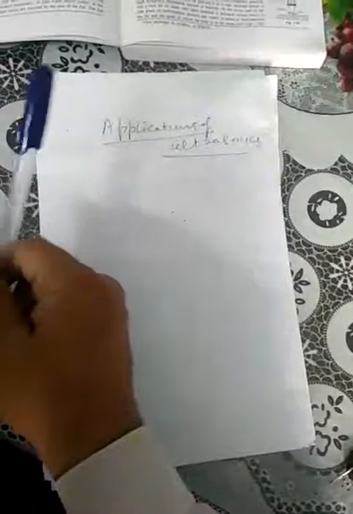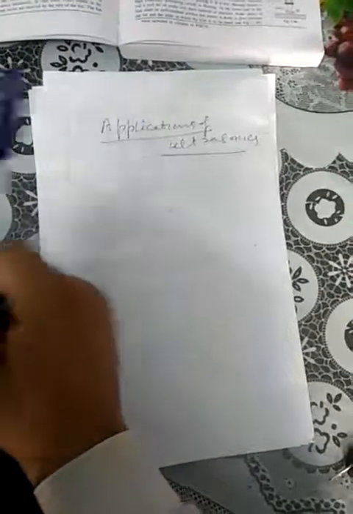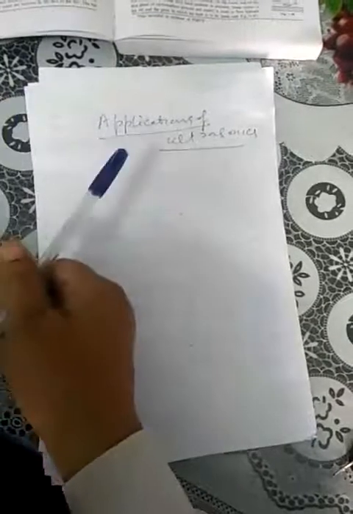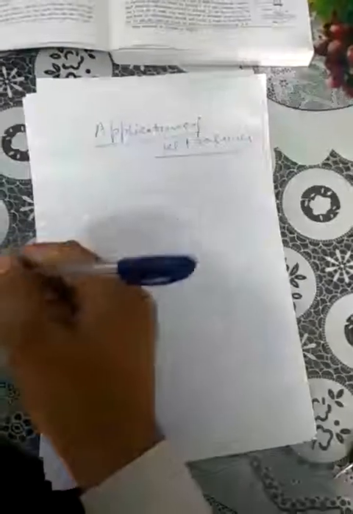And then we have discussed that these waves can be produced by two methods. One is called the magnetostriction method, another is by the piezoelectric effect.